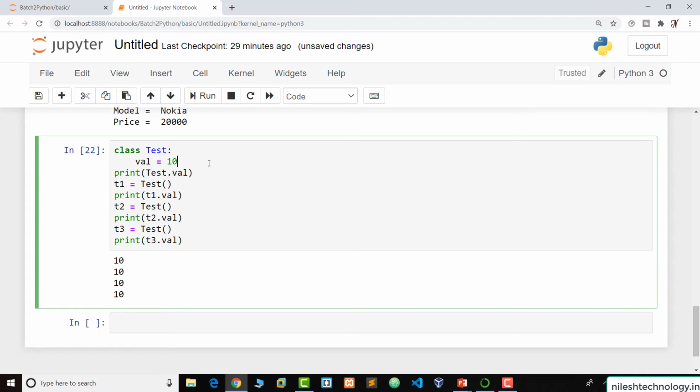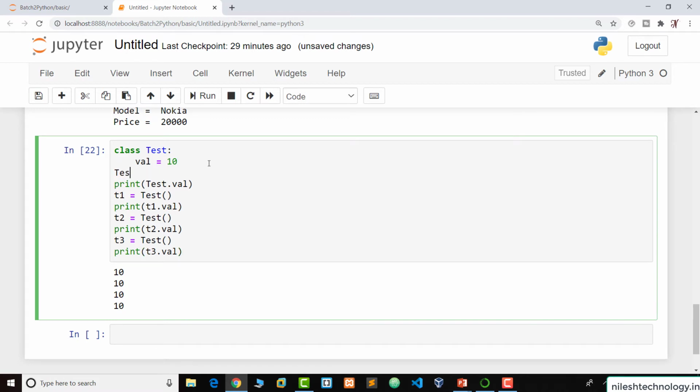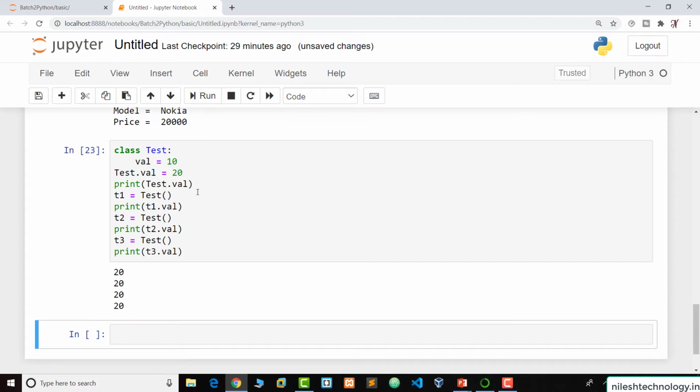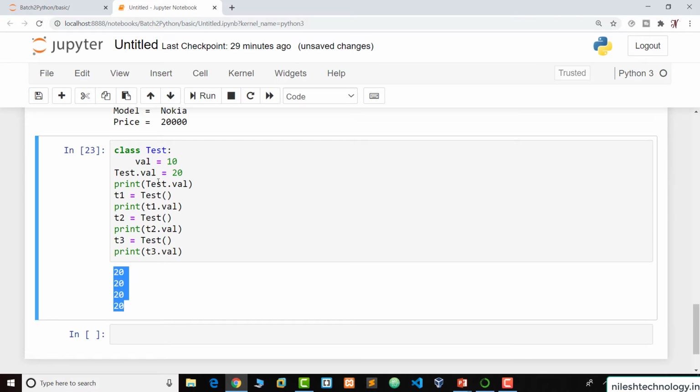So see here, when we change this value by using the class name, Test.val equal to 20, and we execute this code, it affects all other objects. So this is the class variable. When we change the class variable value by using the class name.val syntax, then it affects all other objects.